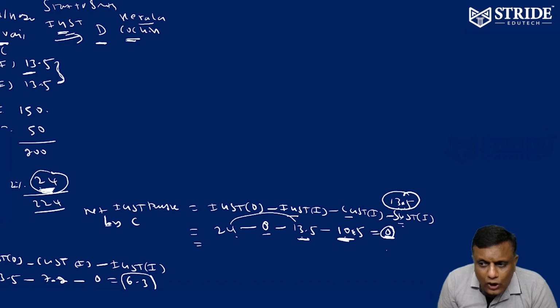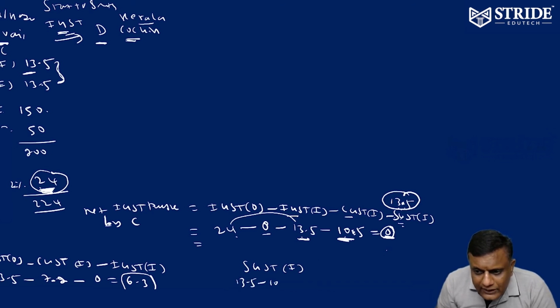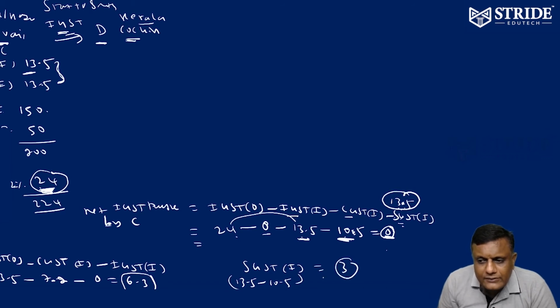What is the balance input available? 3 rupees. Still SGST input available for Mr. C is 3 rupees. So net IGST payable by C in this case is 0, and he still has an SGST input of 3.